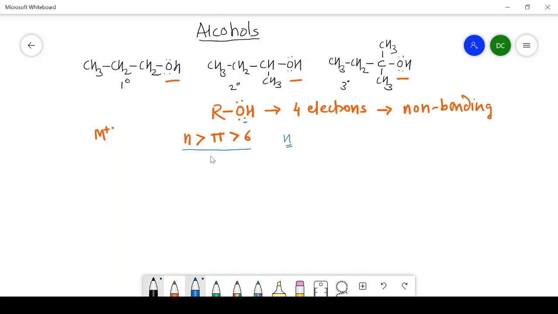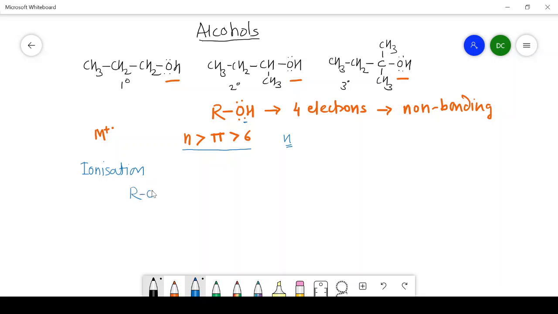So, in the ionization process, there is a loss of non-bonding electron. Okay. So, the picture is very much clear. Alcohol contains non-bonding electrons as well as sigma electrons. If there is unsaturation, then it may contain pi electrons, but the ease of formation is non-bonding greater than pi greater than sigma. It means that in case of alcohol, non-bonding electrons are lost easily during the ionization process.